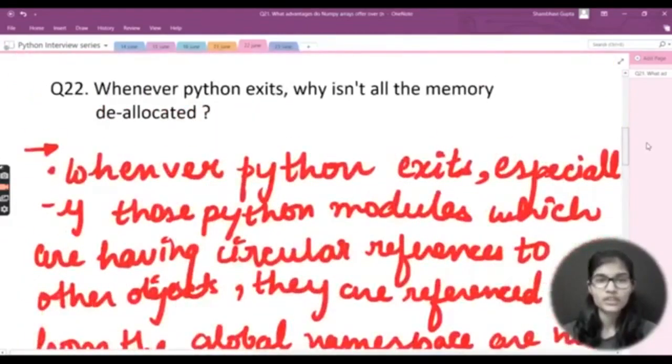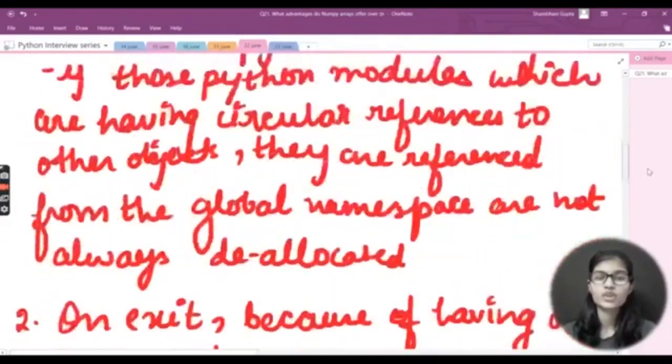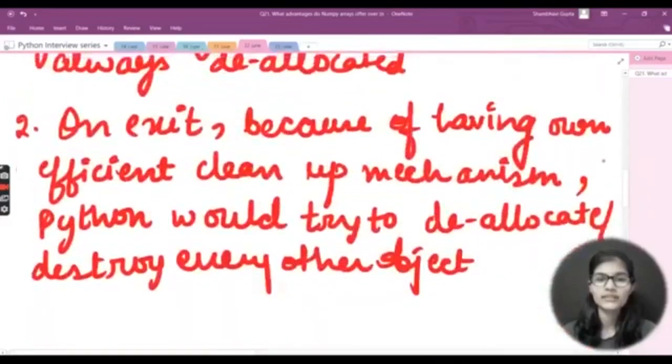But my question was why is not all the memory deallocated? So this is the reason why it first tried to deallocate the memory: because of its own efficient cleanup mechanism, Python would try to deallocate slash destroy every other object it has, right? So this is the answer.